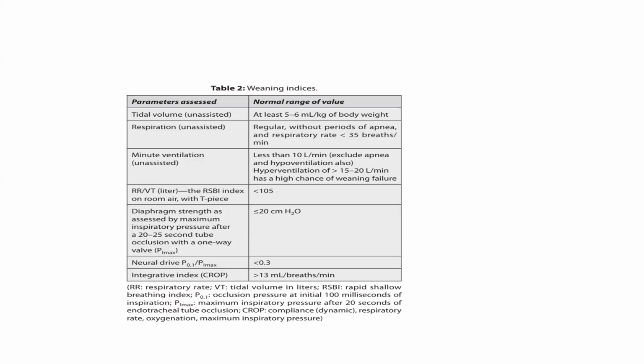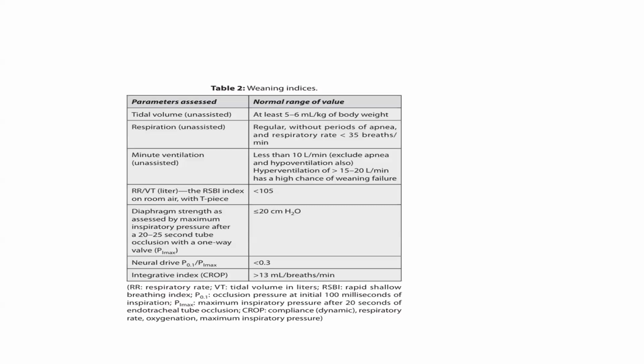So these are the weaning indices that we should follow while weaning. Tidal volume should be at least 5 to 6 ml per kg of body weight. Respiration should be regular without periods of apnea. Respiratory rate should be less than 35. Minute ventilation should be less than 10 liters. Hyperventilation of more than 15 to 20 liters per minute has a high chance of weaning failure. RSBI should be less than 105.